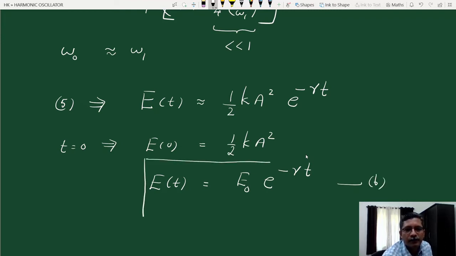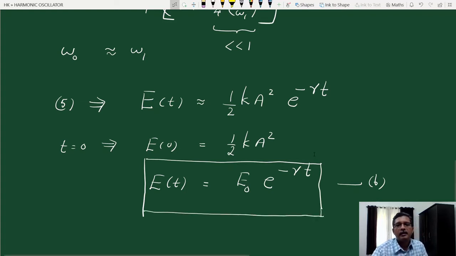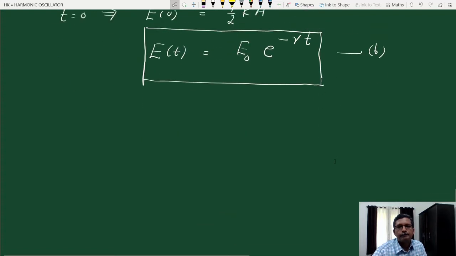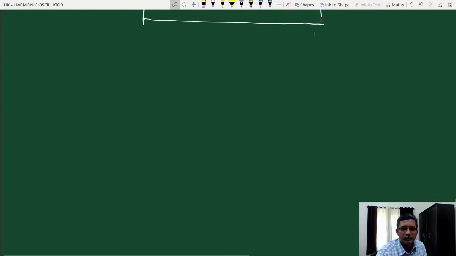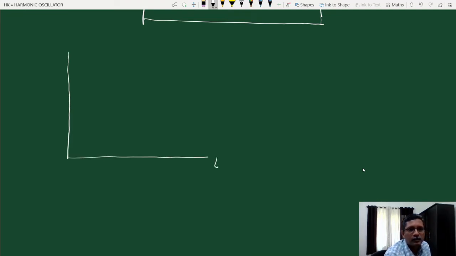You can see that energy will exponentially decrease. We can make a plot of that. If I plot energy as a function of time, at the time 0, energy is, let us say, somewhere here, let us call it E0.